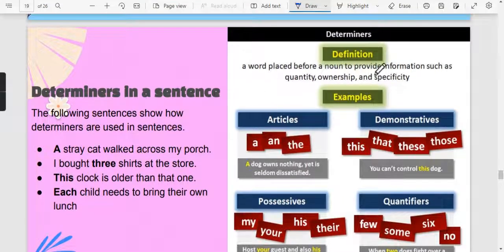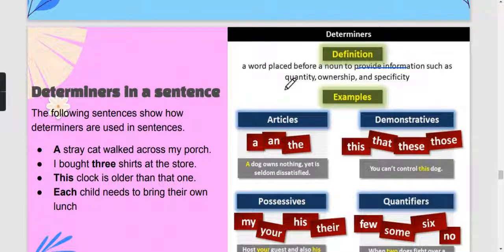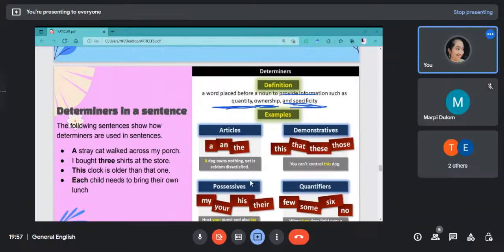Okay, so the proper definition of determiners would be that it is used to provide information about quantity, about ownership, and about specific things. Specific things और quantities के बारे में तो हम लोग ने already देख लिया, but अगर we have to provide information about ownership also, then we will be using determiners. Ownership का जब भी नाम आता है, we must be thinking about possessive. Possessive noun हो, possessive pronoun हो, जब भी ownership की बात आती है, these two things will again come. So that is why यहाँ पे भी determiners में possessives will be coming.